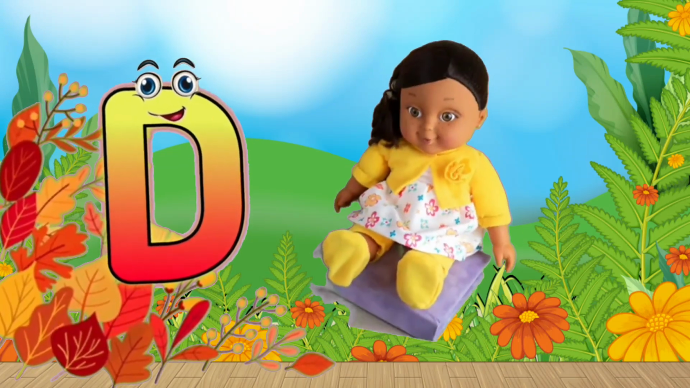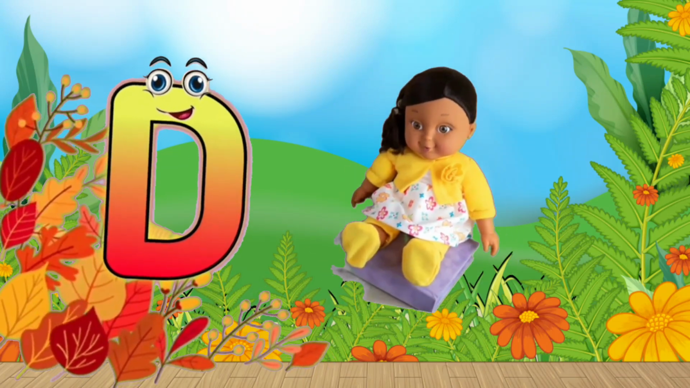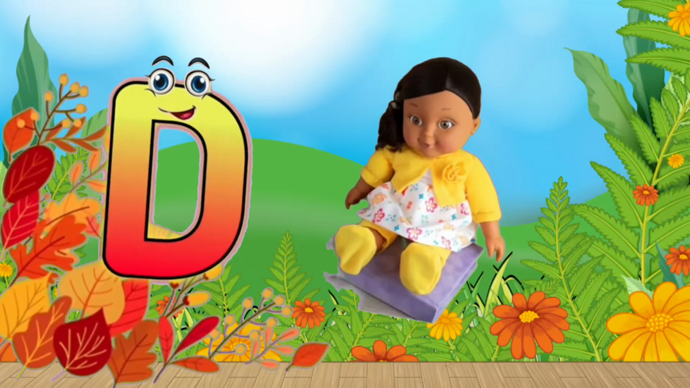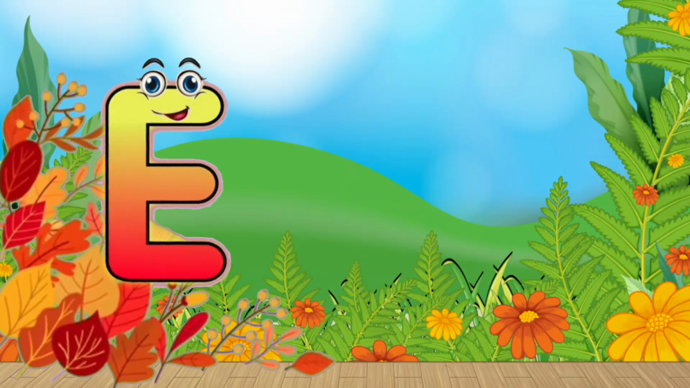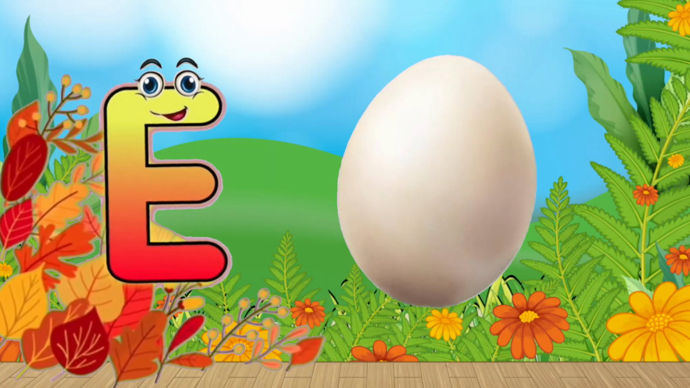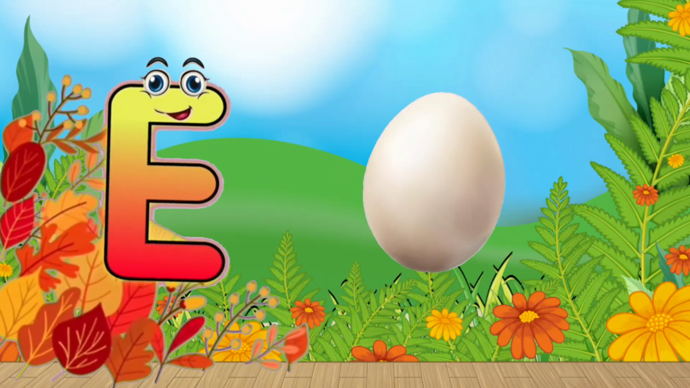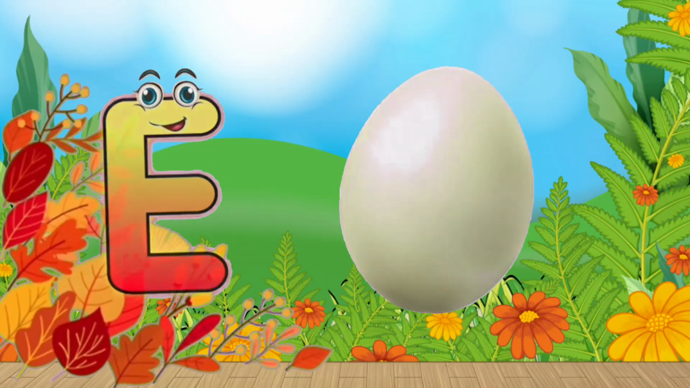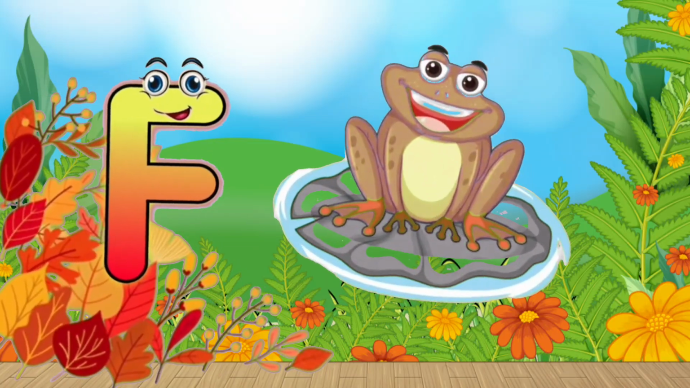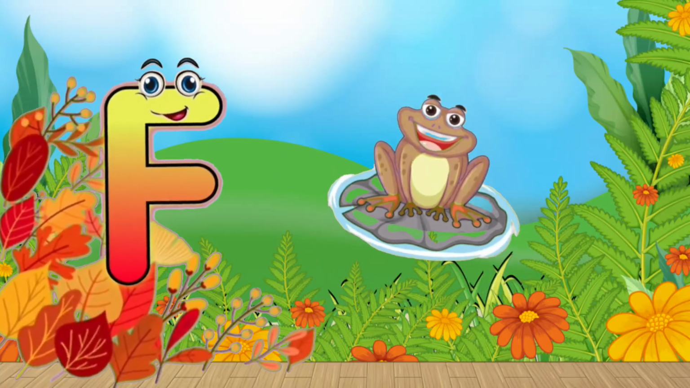D. D for doll. This is doll. E. E for egg. This is egg. F. F for hawk. This is hawk.